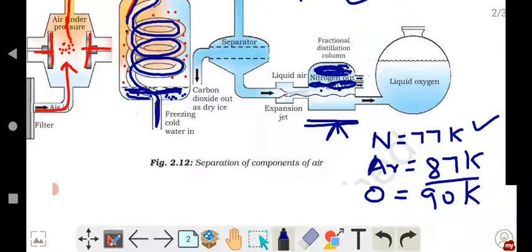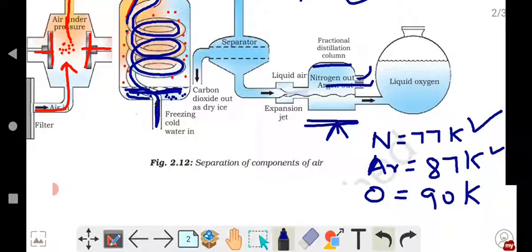Okay children, understood now? The gas which is more volatile, which changes its state from liquid to gas at low temperature, will be collected first. Argon is less volatile when compared to nitrogen, so after nitrogen passes out through this tube, argon will start to boil, change its state from liquid to vapor and move out from this tube.